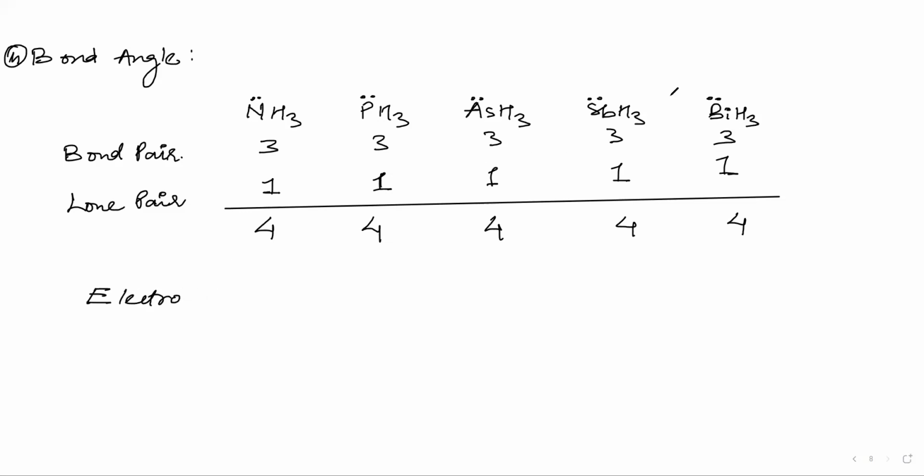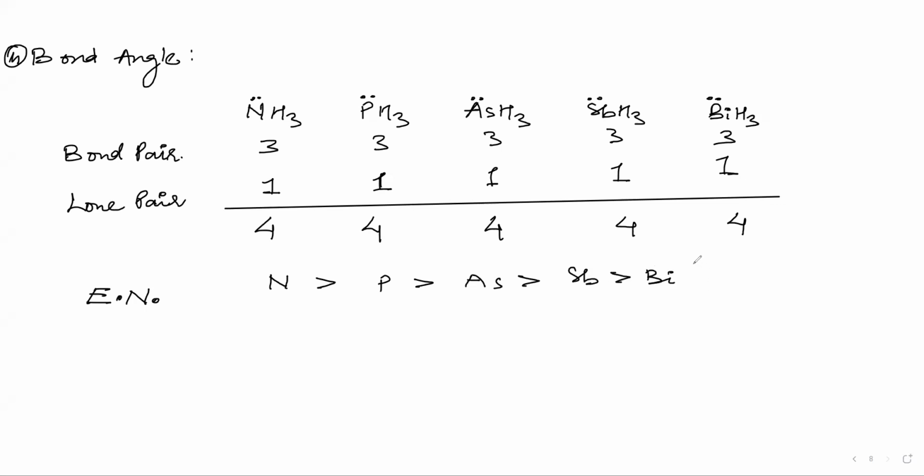Okay, electronegativity. Now we don't have to see the surrounding atoms, because the surrounding atoms are the same. We compare the electronegativity of what is different here, central atom or surrounding? Central. Central atom is different. So electronegativity of nitrogen will be highest, right? After that, phosphorus, then arsenic, and after that Sb, then Bi.